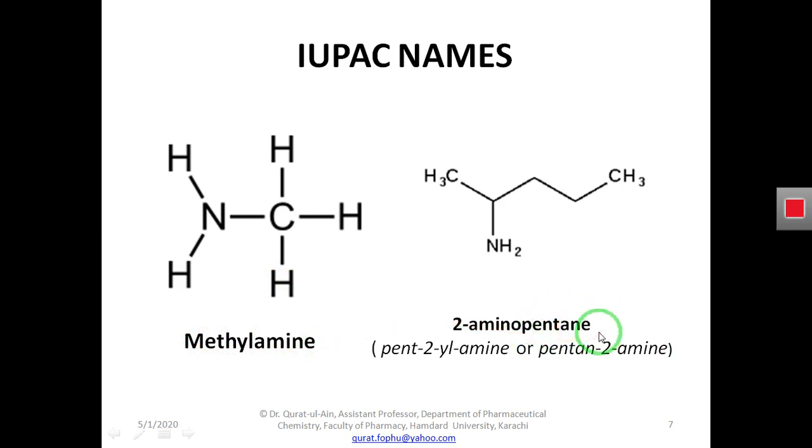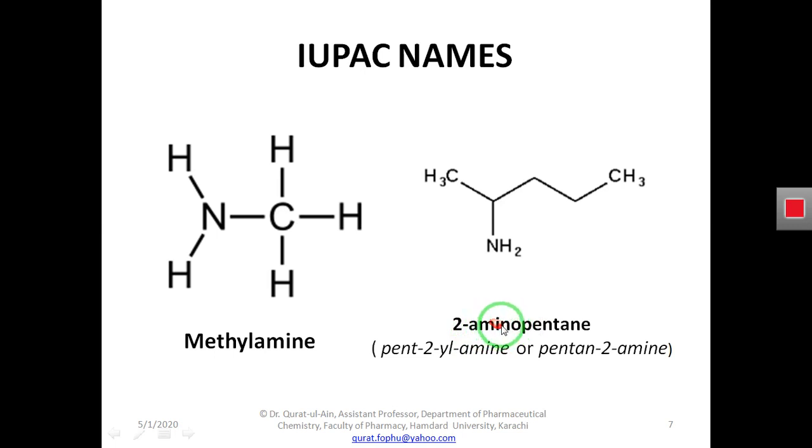In this case, if we wish to write the name of the functional group in the prefix, we will write amino, and we also have to write its position. It is present at the second carbon atom: first carbon, second, third, fourth, and fifth. So we will write 2 dash amino.